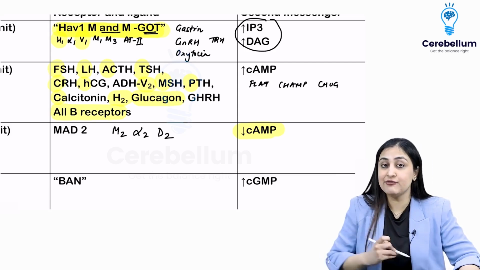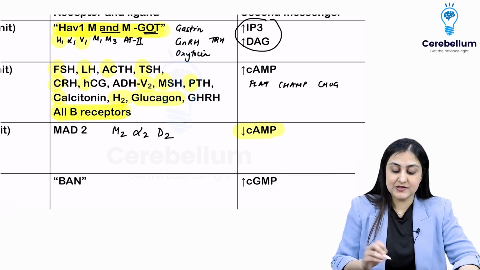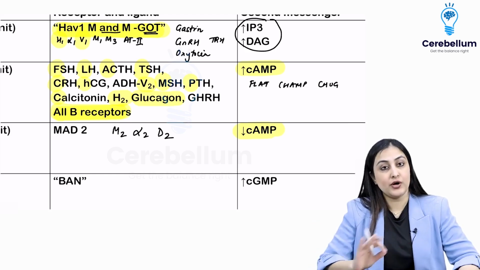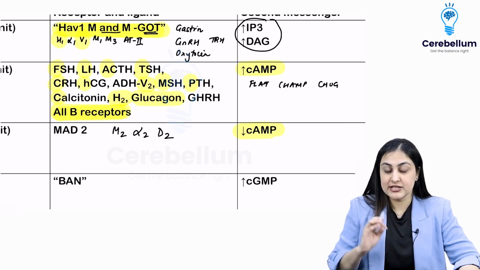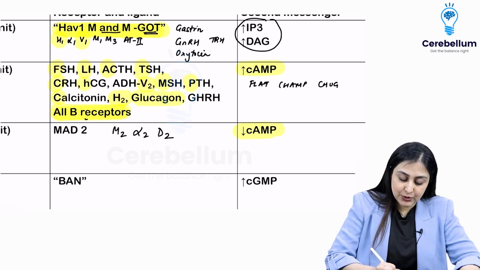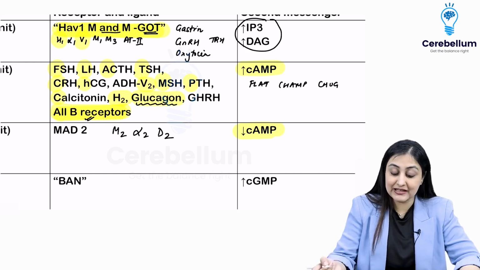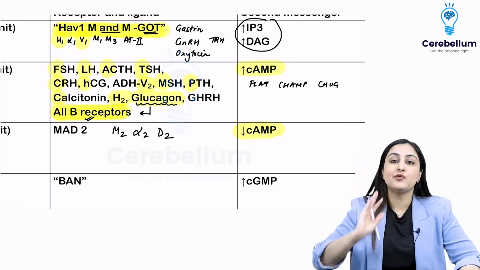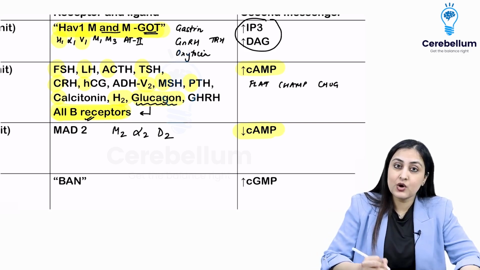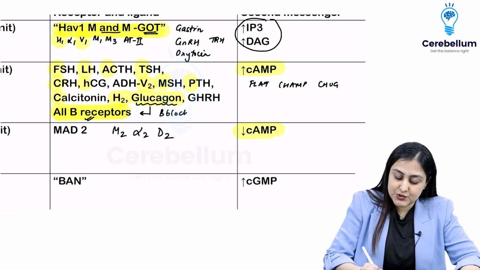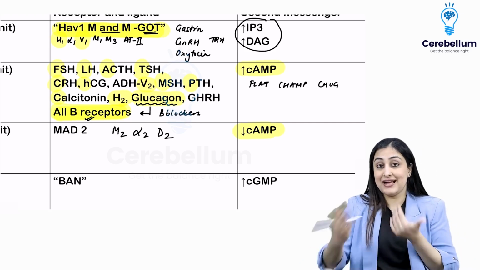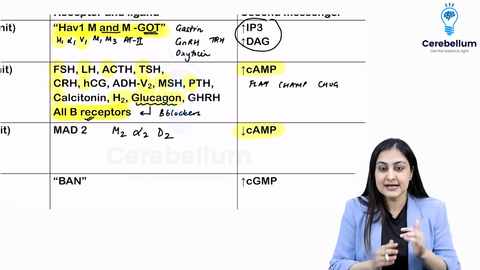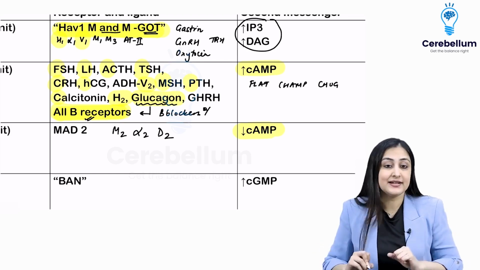Very important. Beta doesn't figure anywhere else, isn't it? So all beta receptors act by increasing the level of cAMP. Alright. So cAMP is the main secondary messenger for all of these. Here one more thing that you can notice is that you see how glucagon increases cAMP. So that is why, if you see the antidotes list that I've taught you in forensic, we have seen that glucagon is an antidote for beta blockers, isn't it? So this also explains how beta blockers will have reduced cAMP, whereas glucagon increases it. So that is how it actually acts. This is also one thing that we can integrate and learn.